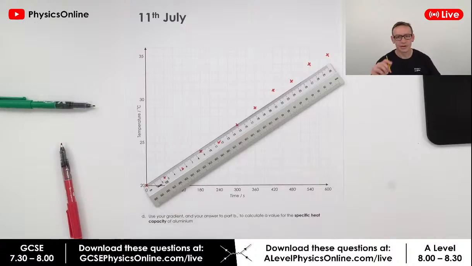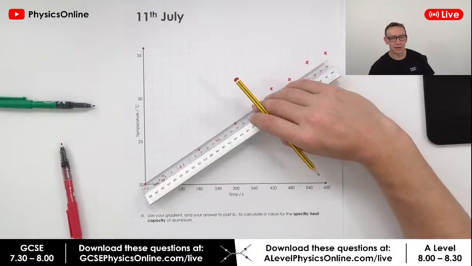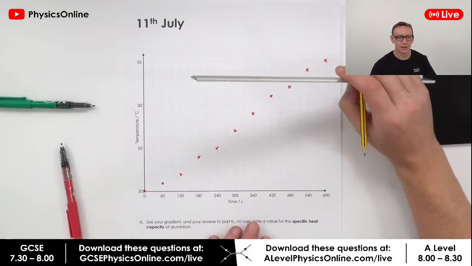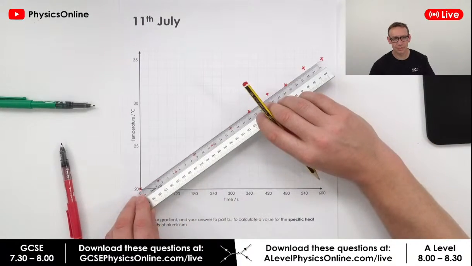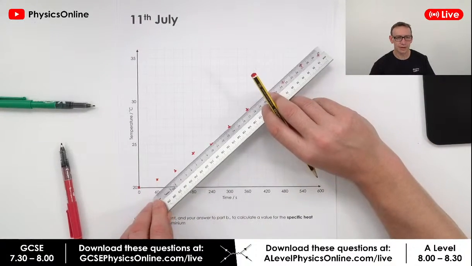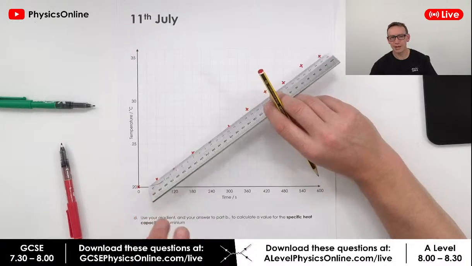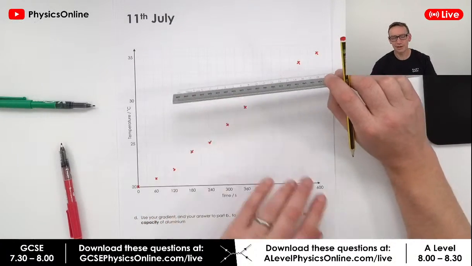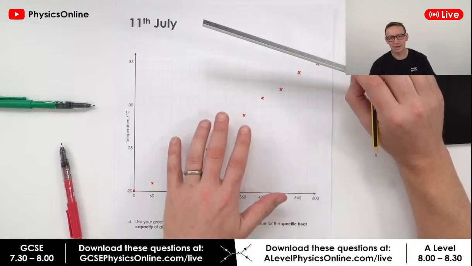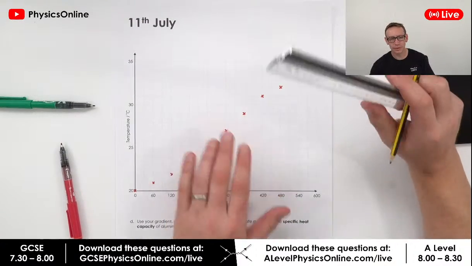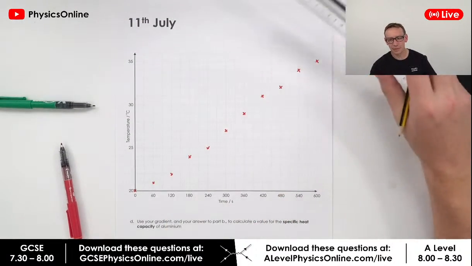So in the chat, how would you draw a line of best fit on this? Would you be doing a straight line that goes through the origin? Would you be doing a straight line that kind of does this? Would you be doing a curve, like a freehand curve? How would you approach a question like this if you had this data in an exam? What would be your approach? Let's just see what people say.